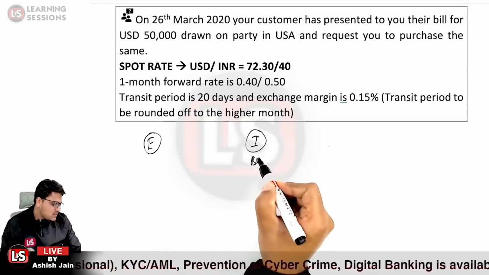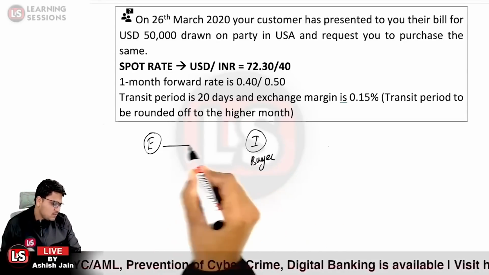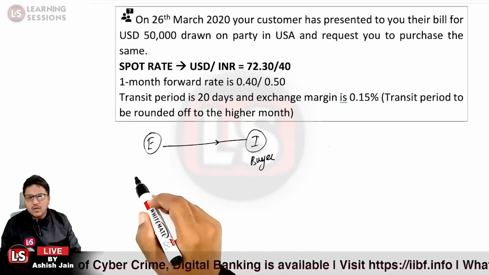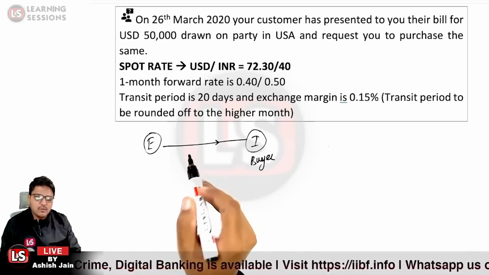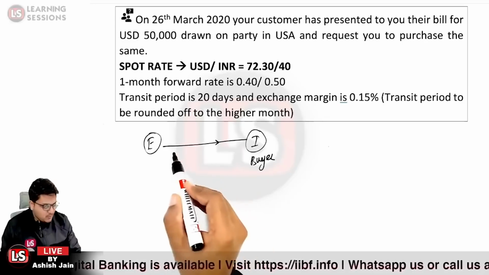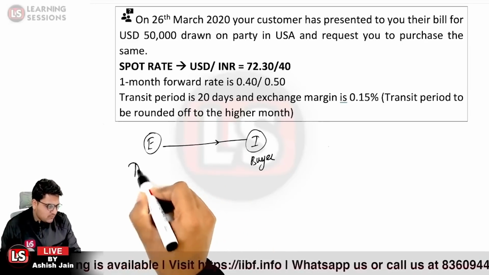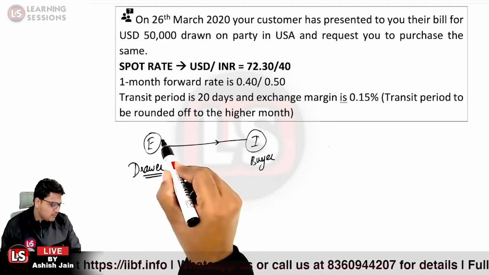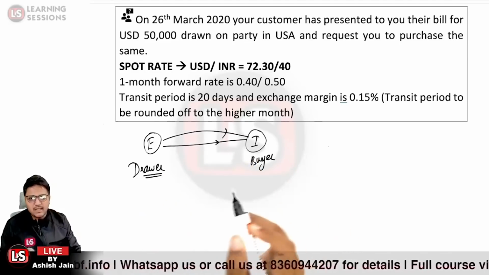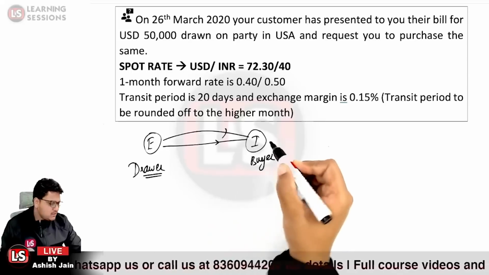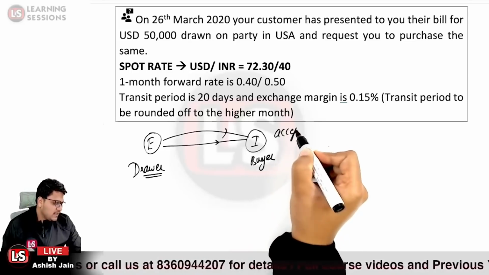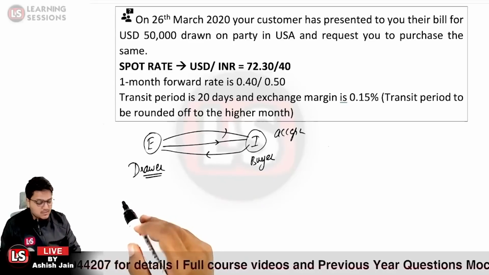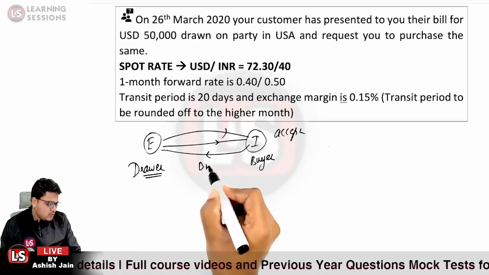Now, person I just bought the goods but has not paid the amount yet. Now, exporter will be doing what? Exporter will be drawing a bill. So, exporter will be the drawer of the bill, drawing a bill on person I. Person I has to accept that bill. And further, after acceptance, this bill will be given back to person E.